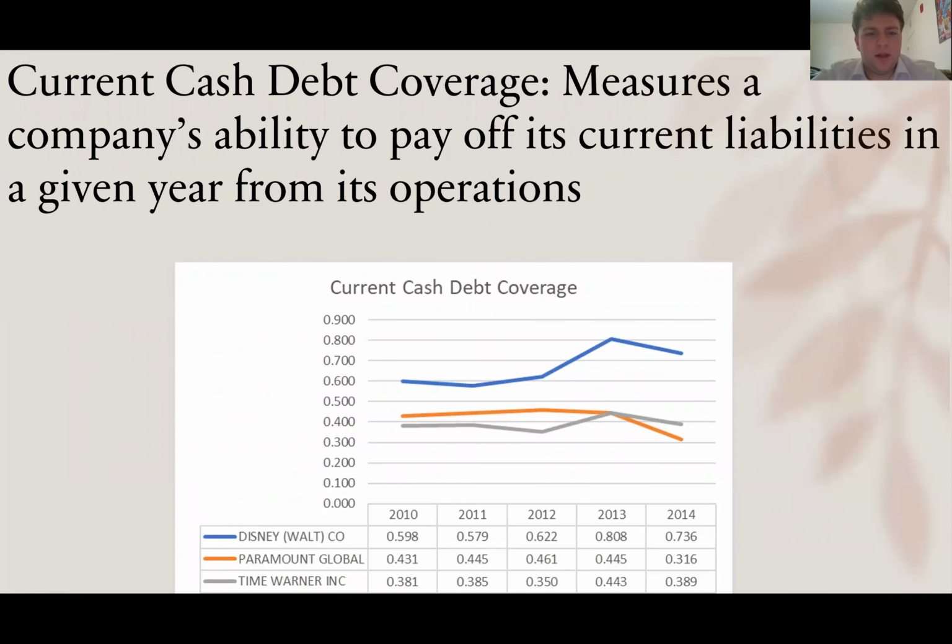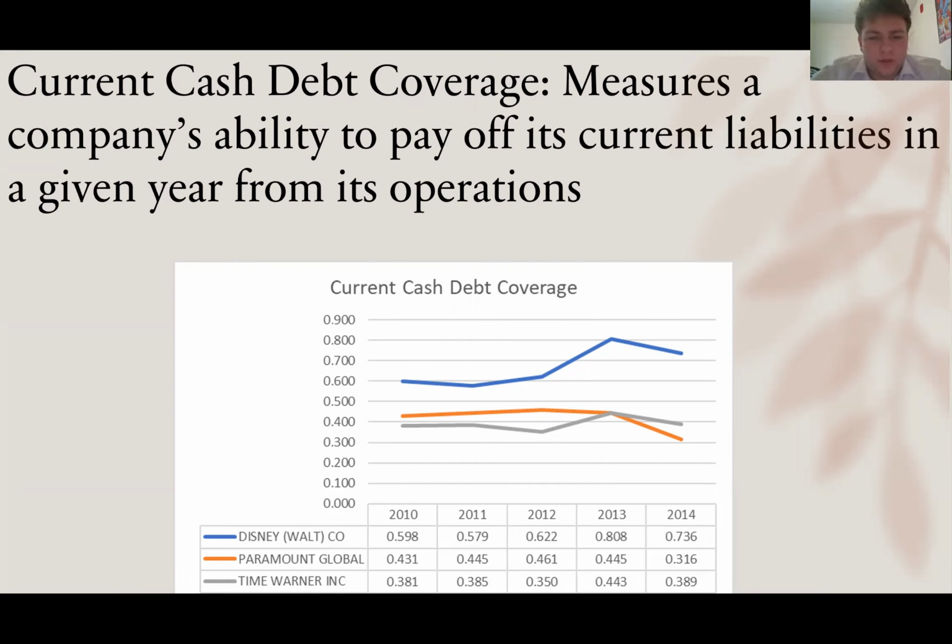So the next ratio we'll be going over is the current cash debt coverage, which measures a company's ability to pay off its current liabilities in a given year from its operations. And with this ratio, it should be compared with historical ratios with the same company or industry. And even if it is not a 1-to-1 ratio, it's still favorable because it shows a company's ability to repay loans is above average.